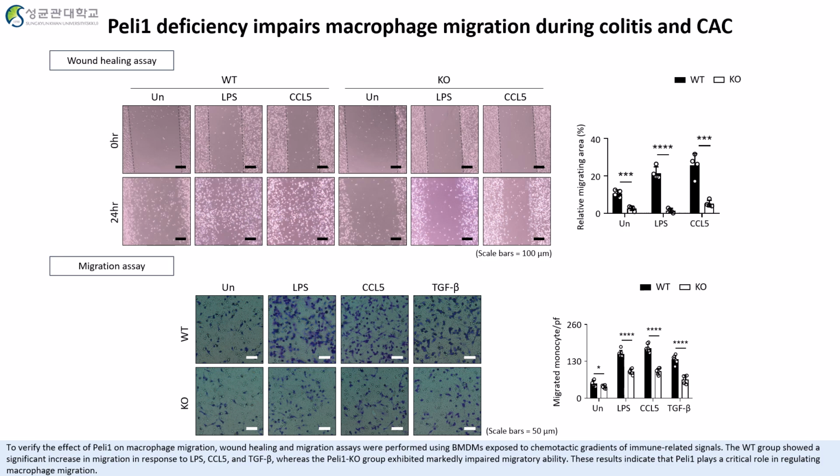To verify the effect of Pellino-1 on macrophage migration, wound healing and migration assays were performed using BMDMs exposed to chemotactic gradients of immune-related signals. The wild-type group showed a significant increase in migration in response to LPS, CCL5, and TGF-beta, whereas the Pellino-1 knockout group exhibited markedly impaired migratory ability. This result indicated that Pellino-1 plays a critical role in regulating macrophage migration.